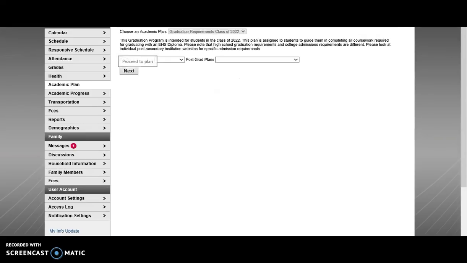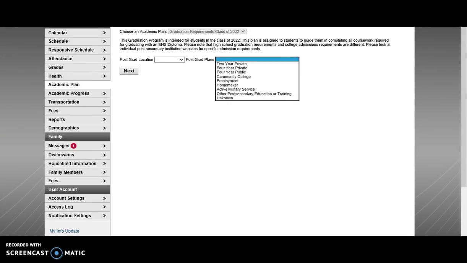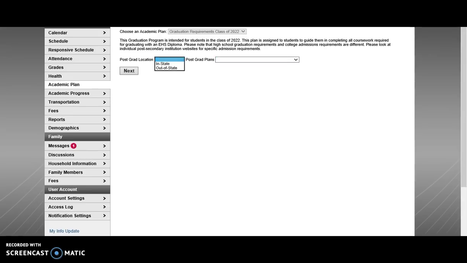You will notice that an academic plan has been chosen for you. The counseling department has assigned this plan to help you keep track of your graduation requirements and stay on track to get a diploma. If you'd like to choose a post-grad location, you may. This will not impact anything. We're going to go ahead and click Next.